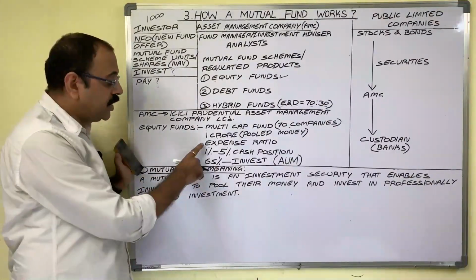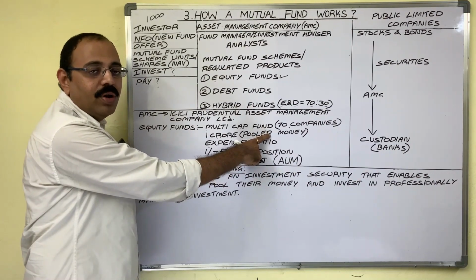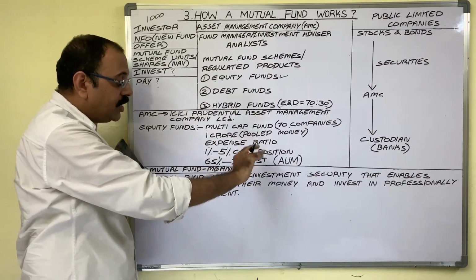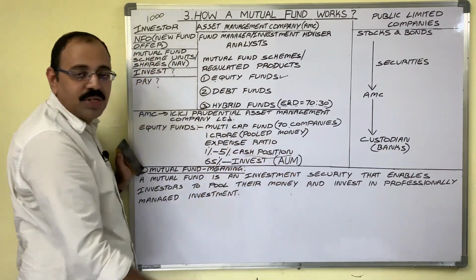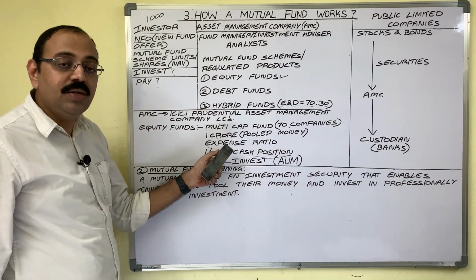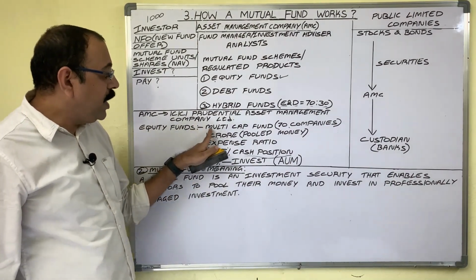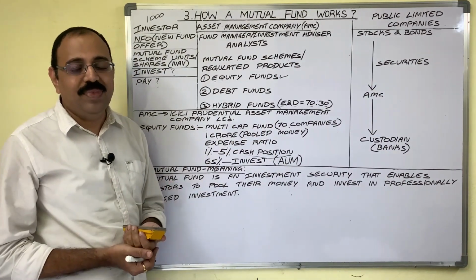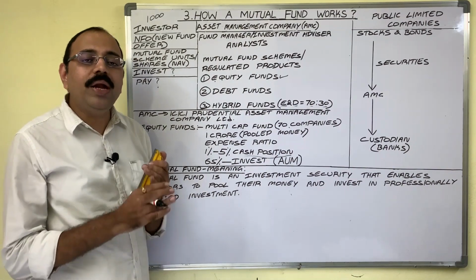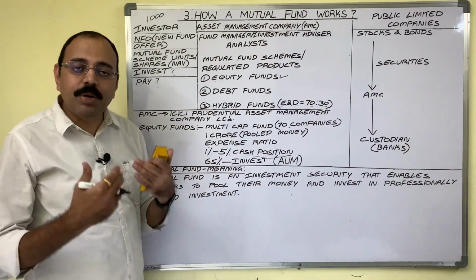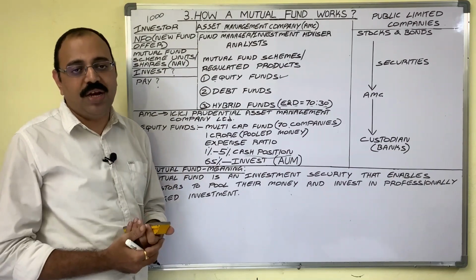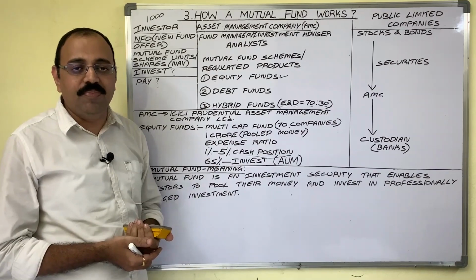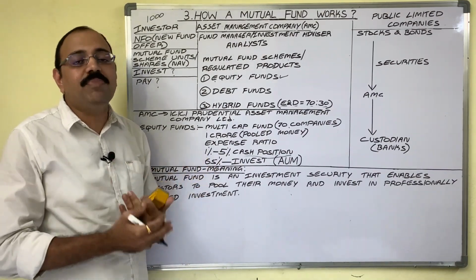After deducting this expense ratio amount from the pooled amount, from the remaining amount, the fund manager keeps some amount aside to maintain cash position. What is cash position? For example, there is a multi-cap fund coming under an open-end scheme. In case of an open-end scheme, no redemption period will be there. It is a perpetual scheme. It continues forever. So, whenever an investor wants to quit from the mutual fund scheme, whenever he wants to exit from the scheme,